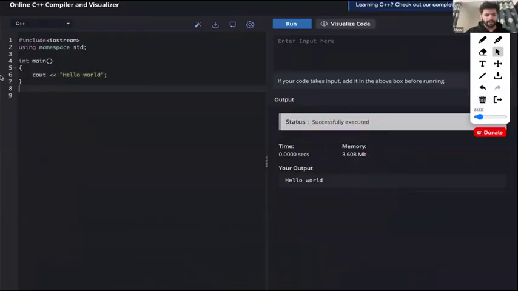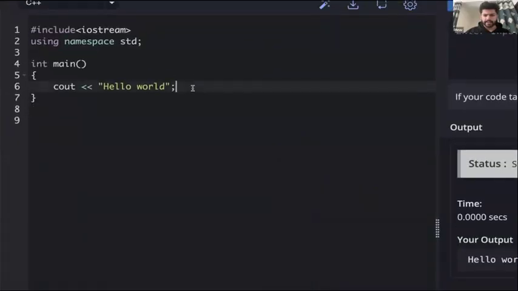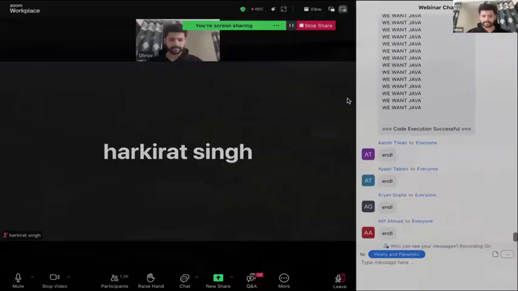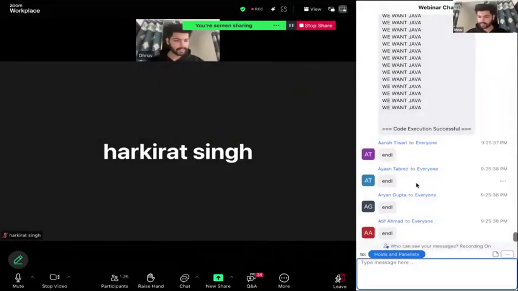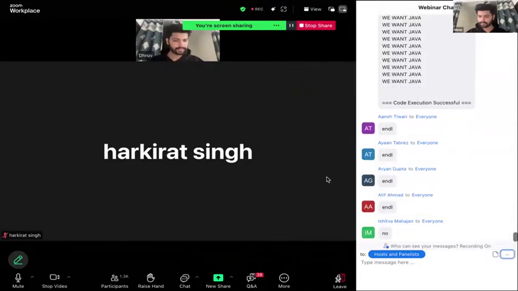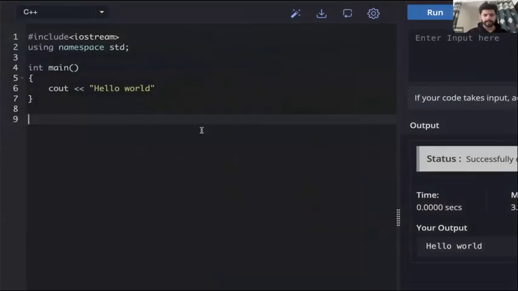Guys, what will happen if, let's say, I remove a semicolon from here? If I try to run this, will this code work? What do you think? No, this code will not work.